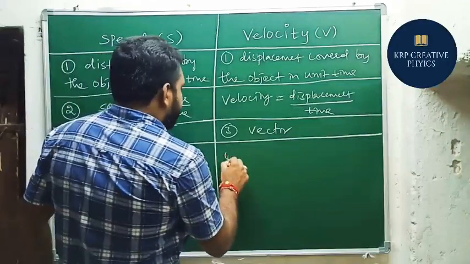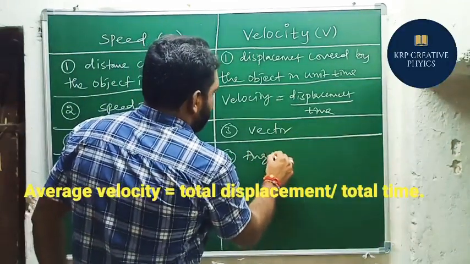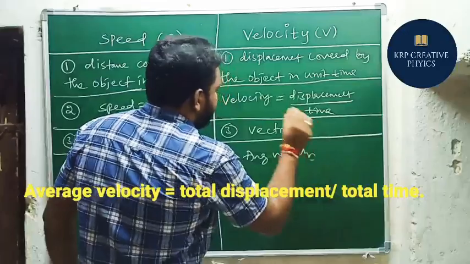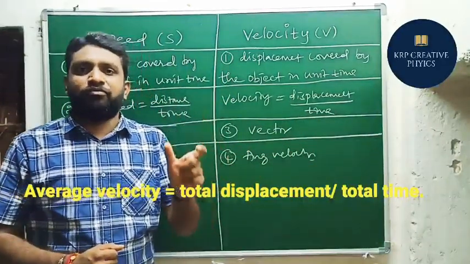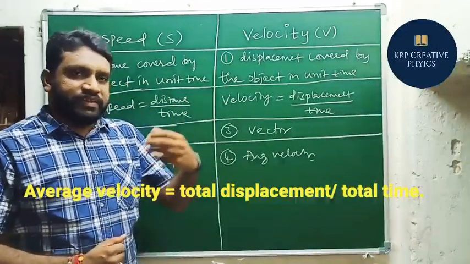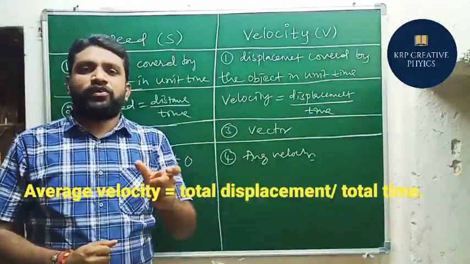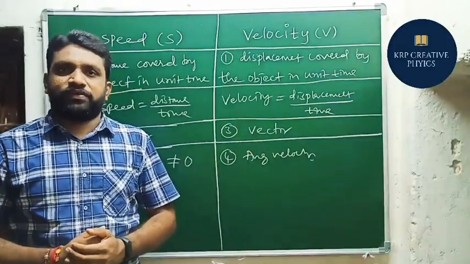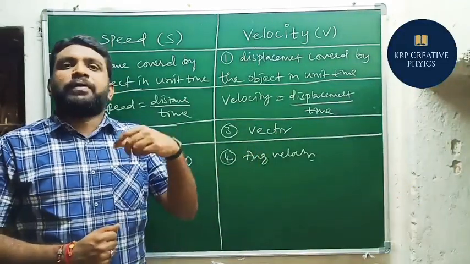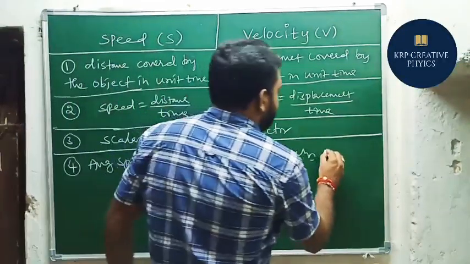And what about velocity here? Average velocity we will consider. So what is average velocity here? The total displacement covered by the object in a total time. It is a ratio between total displacement by total time. Simple. So that is the meaning of average velocity. So average velocity may become 0.